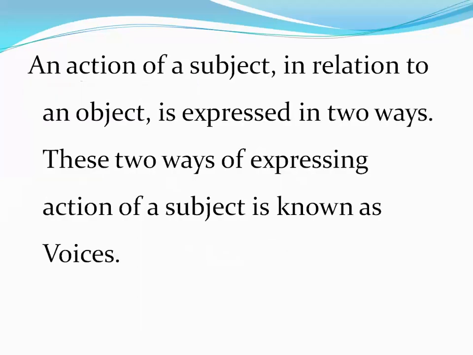So first of all, what are these voices? An action of a subject in relation to an object is expressed in two ways. Through the verb we show that something is performed by the subject.